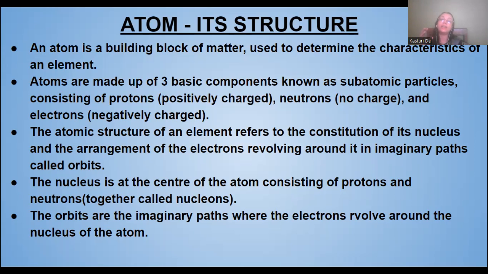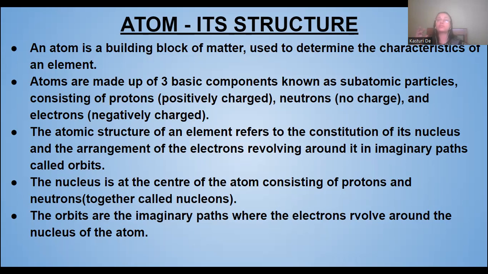Okay, the characteristics of an element can be determined from the atom. The atoms are made up of 3 basic subatomic particles, mainly protons, neutrons, and electrons. Protons have a positive charge, neutrons have neutral charge, and electrons are negatively charged.